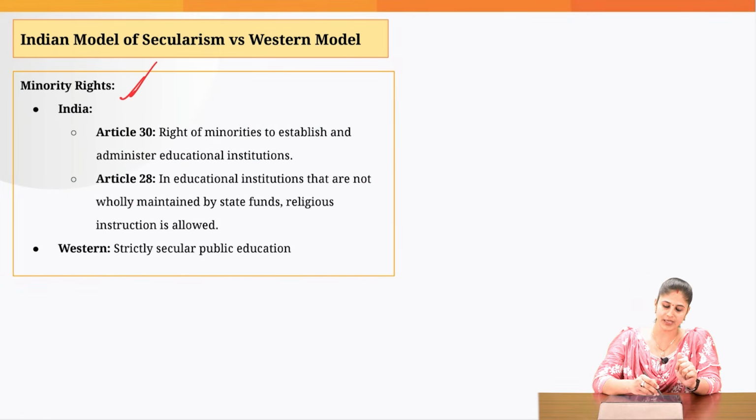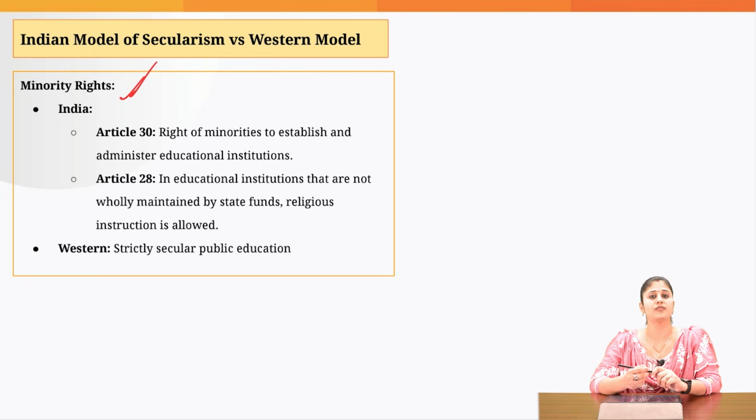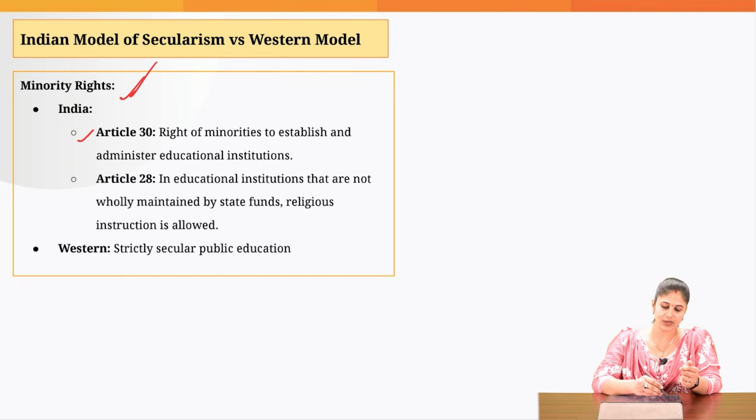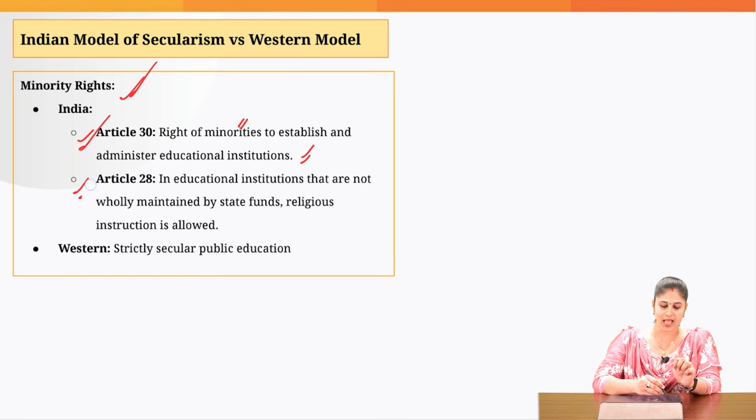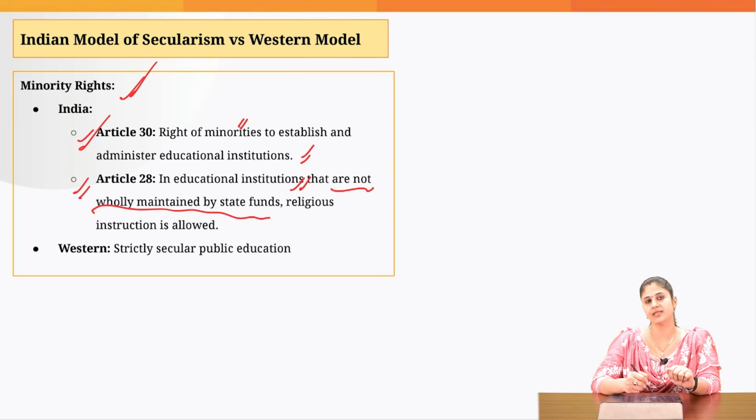Lastly, in the Indian model of secularism, we have the idea of minority rights. You can see this in Article 30, wherein minorities have the right to establish and administer educational institutions. The state can also provide funding support to such minority institutions. But there is no such concept in the Western model of secularism. And under Article 28, in educational institutions that are not wholly maintained by state funds, religious instruction is allowed.